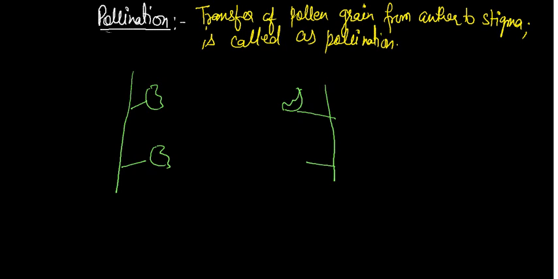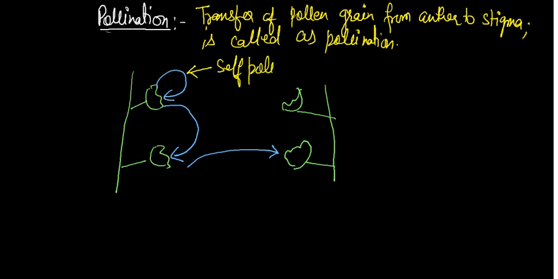The main question is whether the pollen grain is transferred to its own stigma, or by wind, insect or animal it is transferred to a different flower of the same plant, or to a different plant, a different flower of the same kind. So here we will learn the types of pollination.